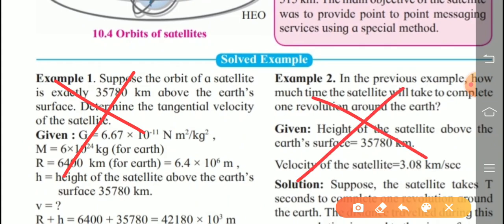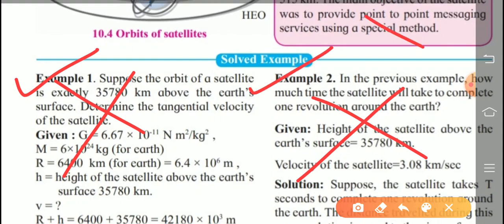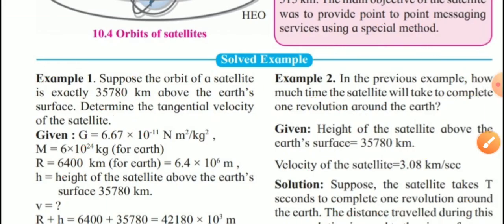Clear? But you check only how to solve these two numericals. These are not asked in the exam, but you check what is given, how to solve, how to find out those values. All getting? Next.